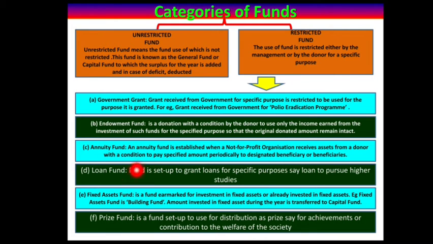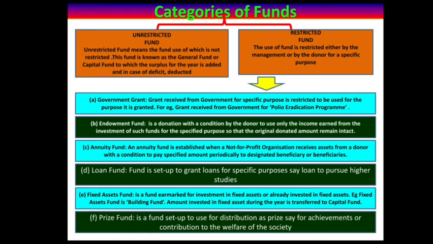Okay. Next one is loan fund. A loan fund is set aside to grant loans for specific purposes, say loans to pursue higher education. So here the loan fund is given to the non-profit organization only for some specific purpose. For example, if they are giving loans for higher studies, then only such loans will be granted.